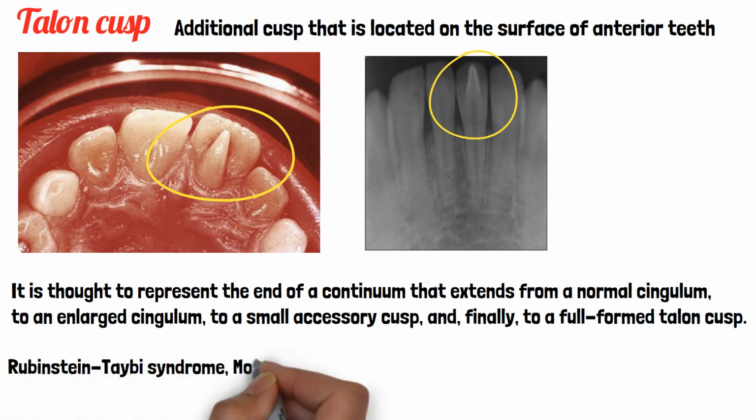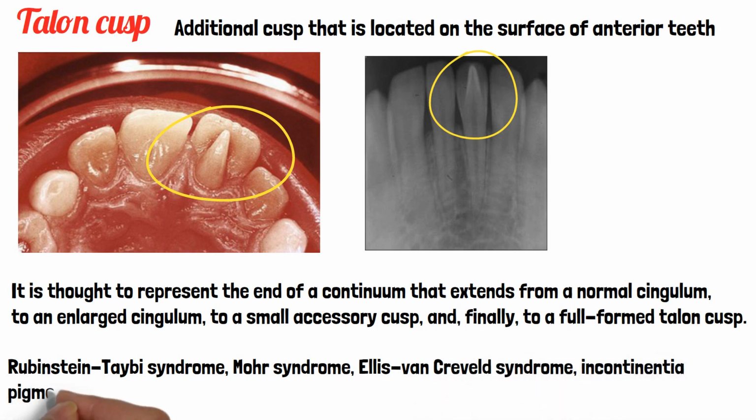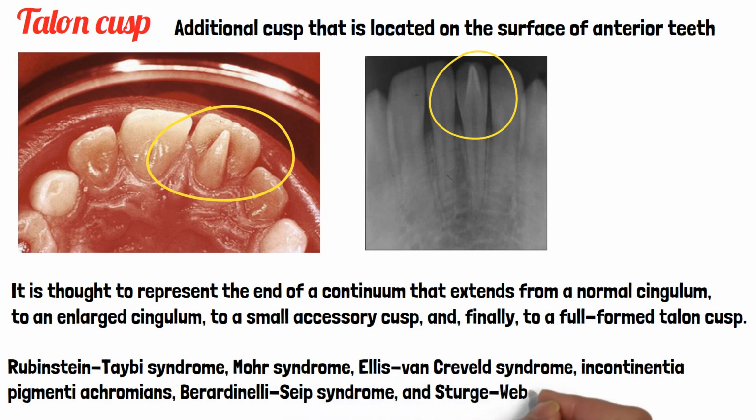This Talon's cusp is seen in conditions like Rubinstein-Taybi syndrome, Mohr syndrome, Ellis-van Creveld syndrome, incontinentia pigmenti achromians, Sturge-Weber angiomatosis and others. So this is about Talon's cusp.